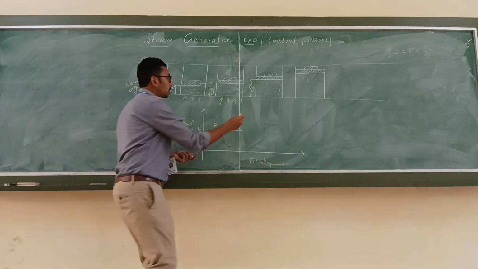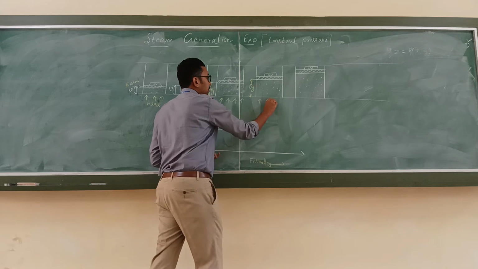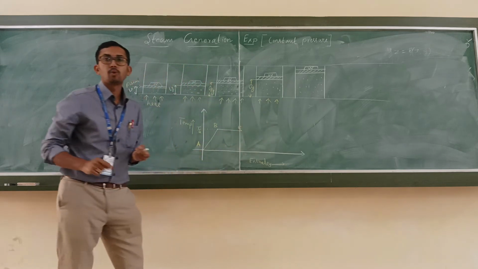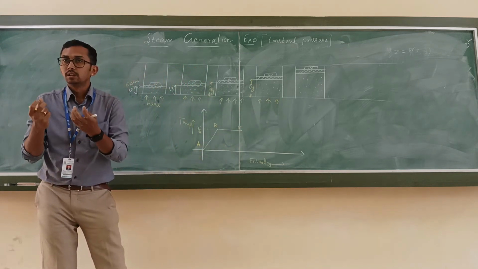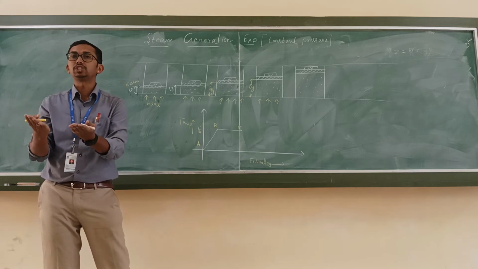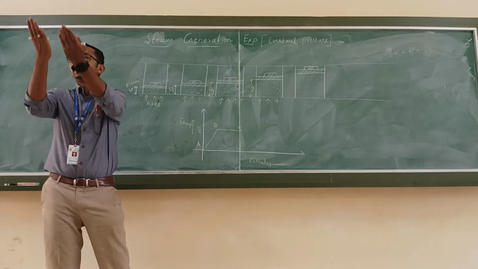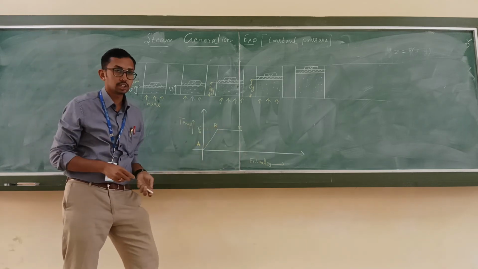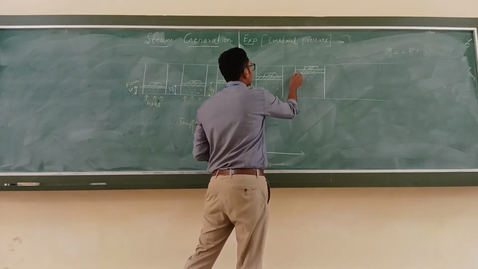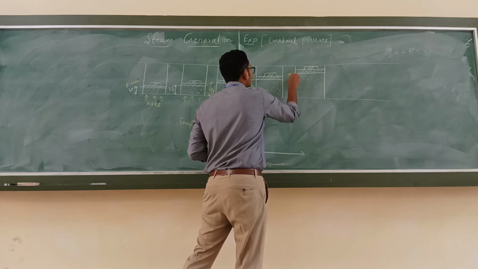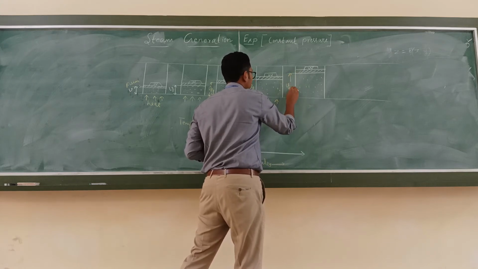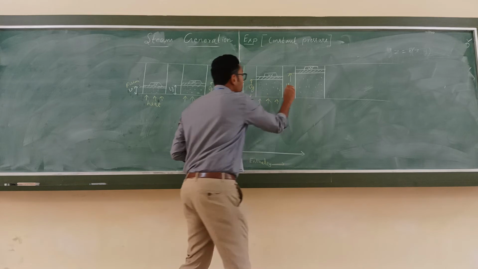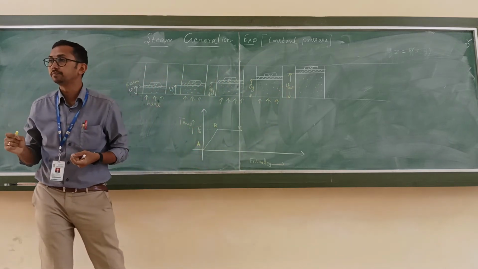So still I am going to supply the heat. What happens now? The temperature of the dry steam is going to increase. Yeah, the temperature of the steam is going to increase. So this volume is called Vsup, the superheated steam.